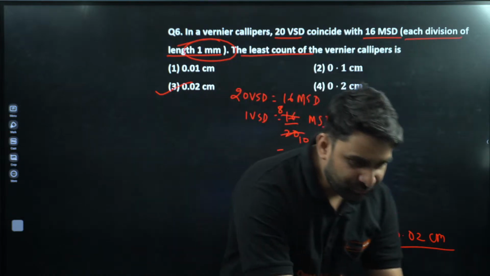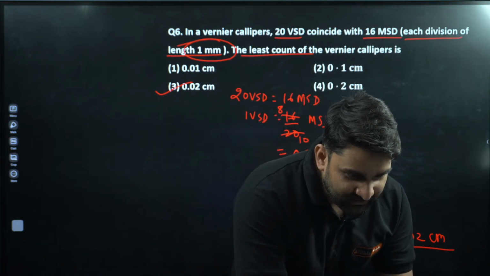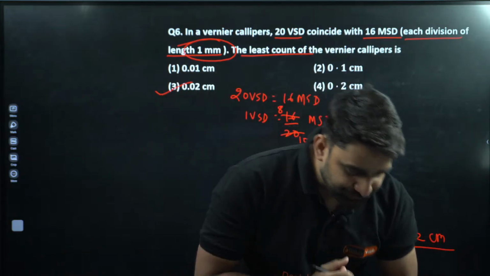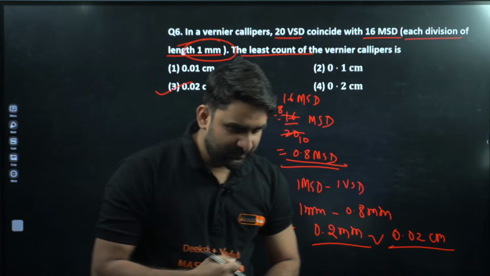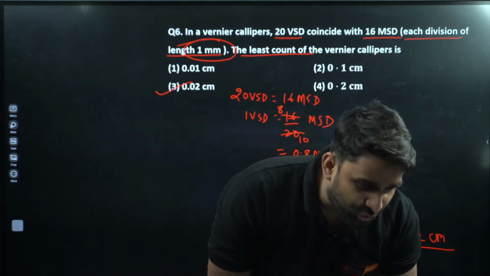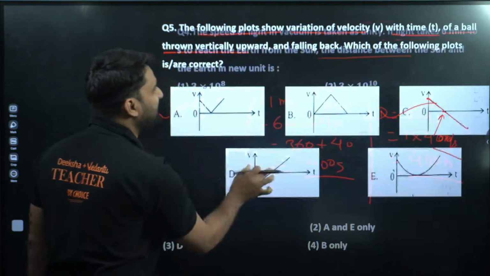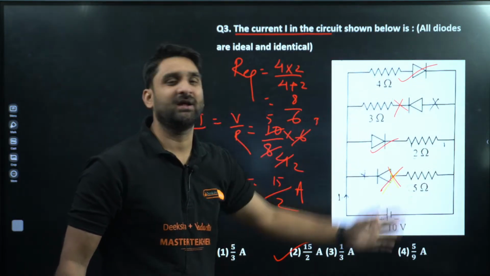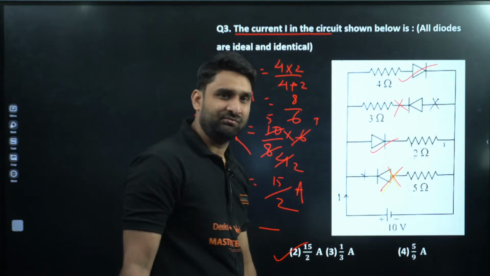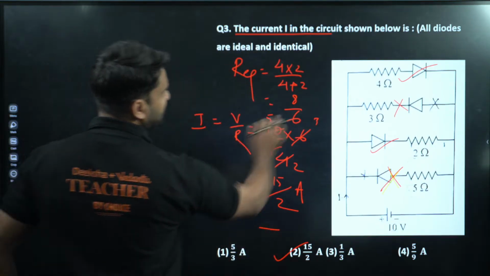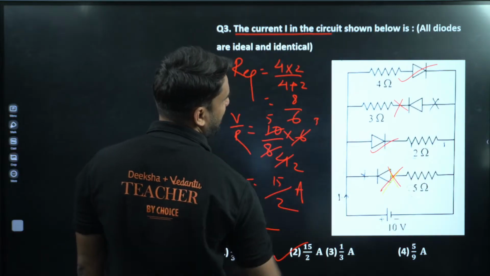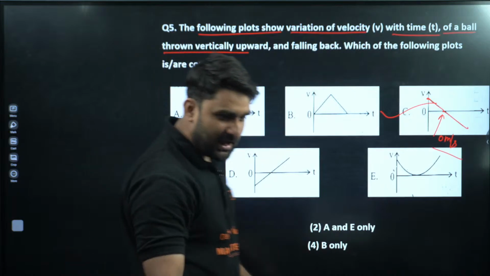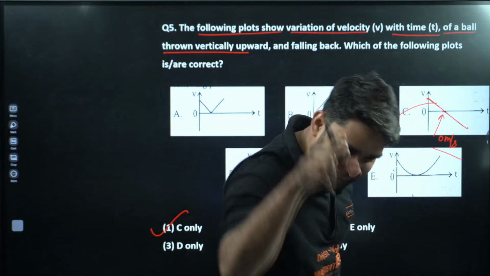Option number 3. Any doubt? Yes, Kishore. Yes, please let me know, my dear champion. What are you talking about, champion? Kishore, this was capacitor, champion. Right? Okay. This is basically a diode here, champion. This is not a capacitor. This is a diode. And diodes are in parallel combination. We are not talking about capacitor. I know you are confused. You are still confused, Kishore.